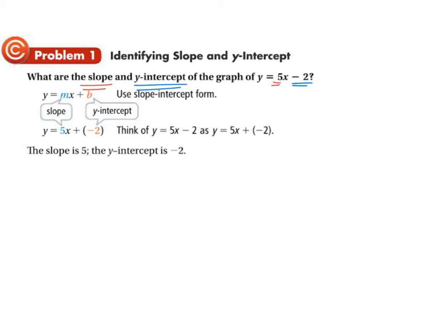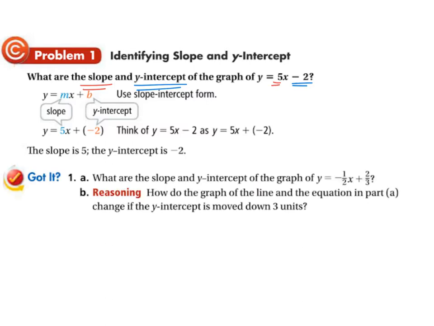Okay? You're going to do this problem right here. What are the slope and the y-intercept of this equation? And how do the graph of the line and the equation change if the y-intercept is moved down 3 units? Try both of those and see what you come up with.